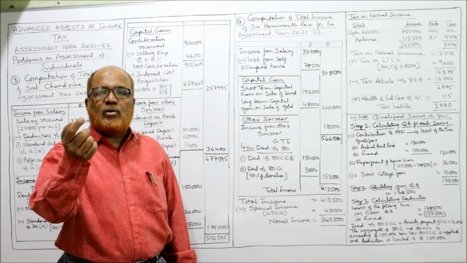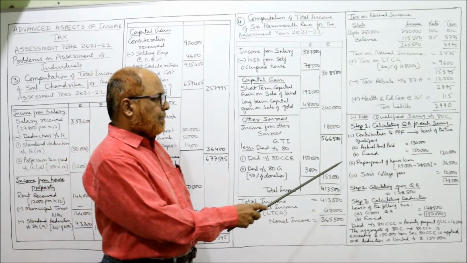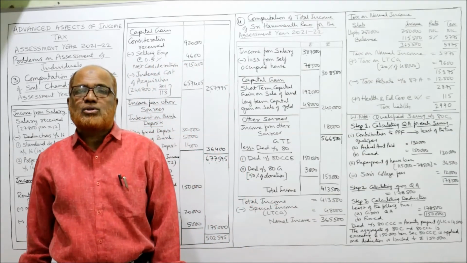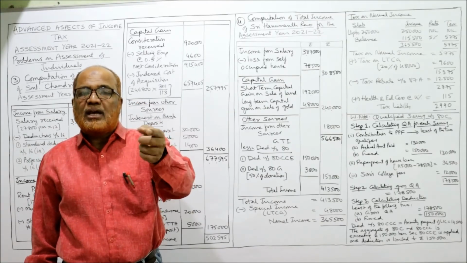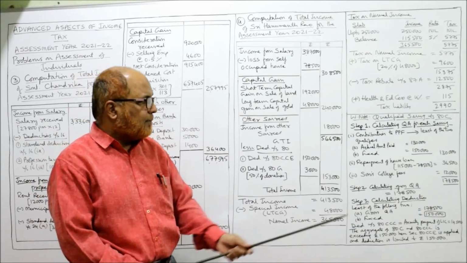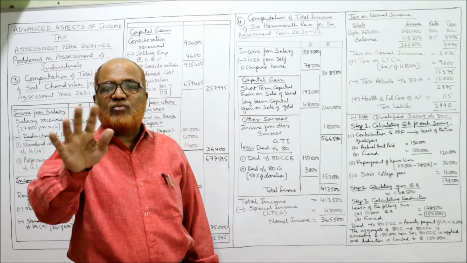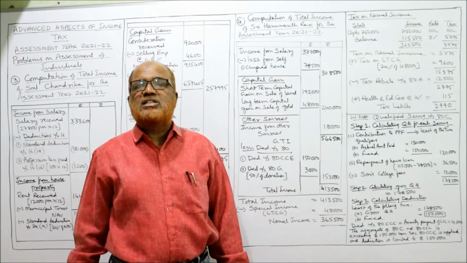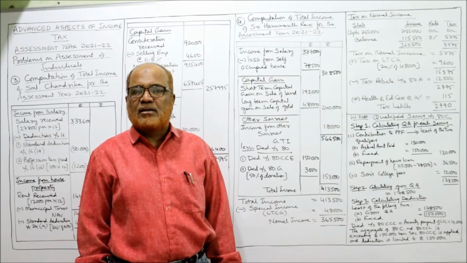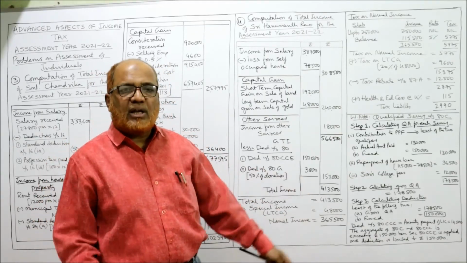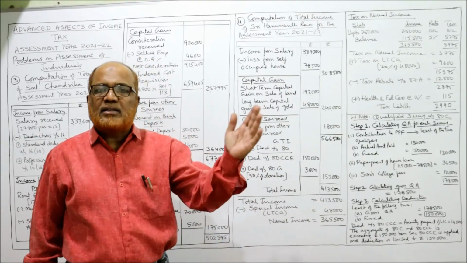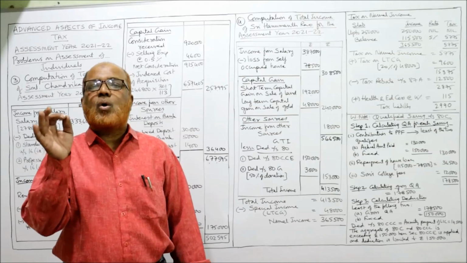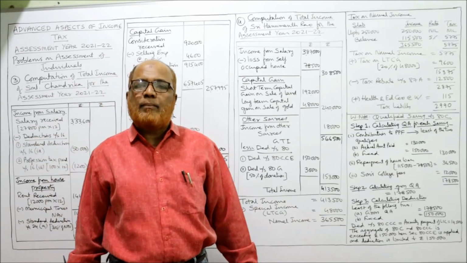Similarly, what is the qualifying amount for housing loan repaid? Repayment of house loan is given as 1,15,000. But in this 1,15,000, interest of 78,500 is included. The Income Tax Act says interest will not be allowed as deduction. Only principal repayment will be eligible for deduction under section 80C. So deduct the interest, remove the 78,500. 36,500 is the qualifying amount for repayment of house loan.